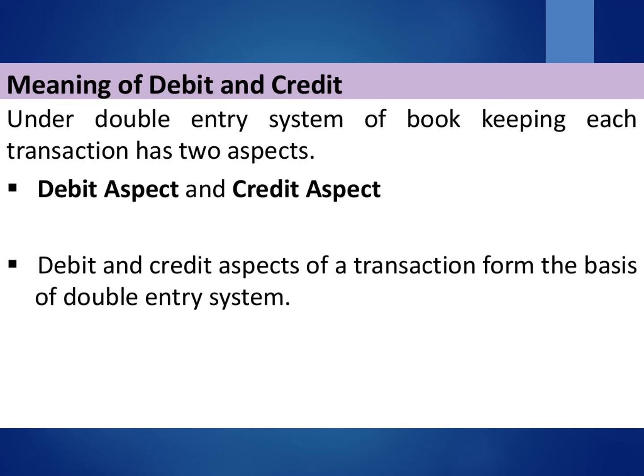These rules are the pillars of the double entry system. A correct and full understanding of these rules is the correct and full understanding of double entry system. Under the double entry system, what will be the debit effect and credit effect of each transaction is included in these rules.